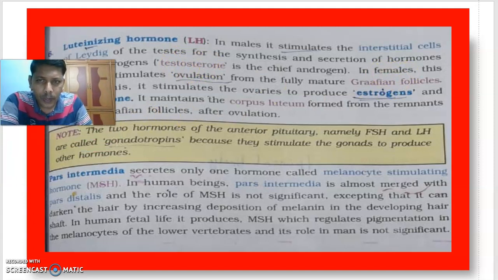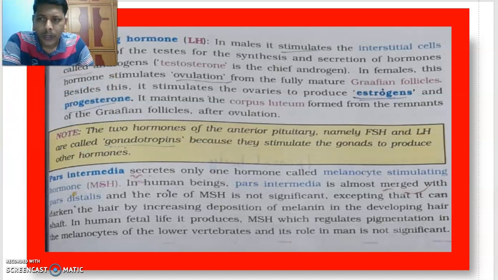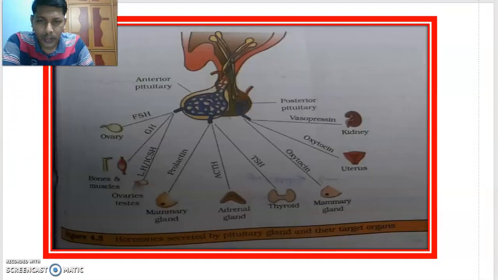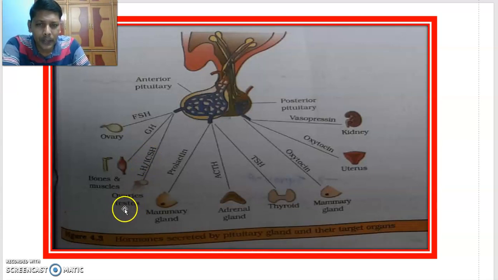In males, this LH hormone is otherwise called ICSH, interstitial cell stimulating hormone. In males, it is acting on the testes. In females, luteinizing hormone acts on the ovaries.